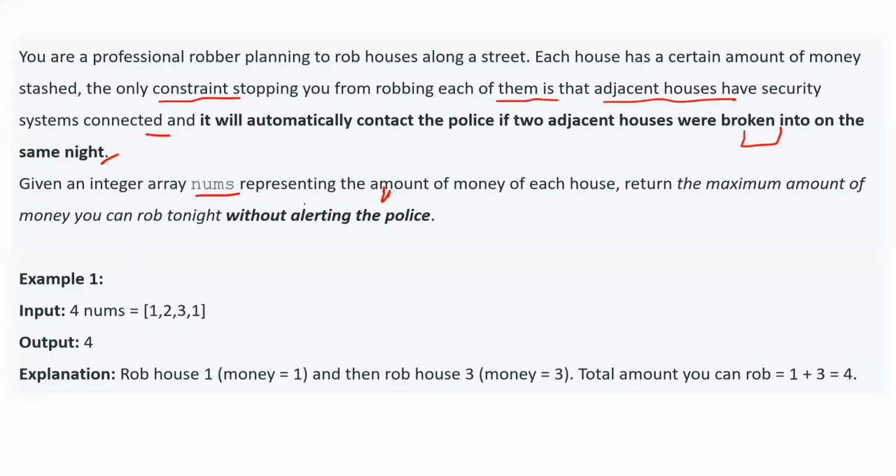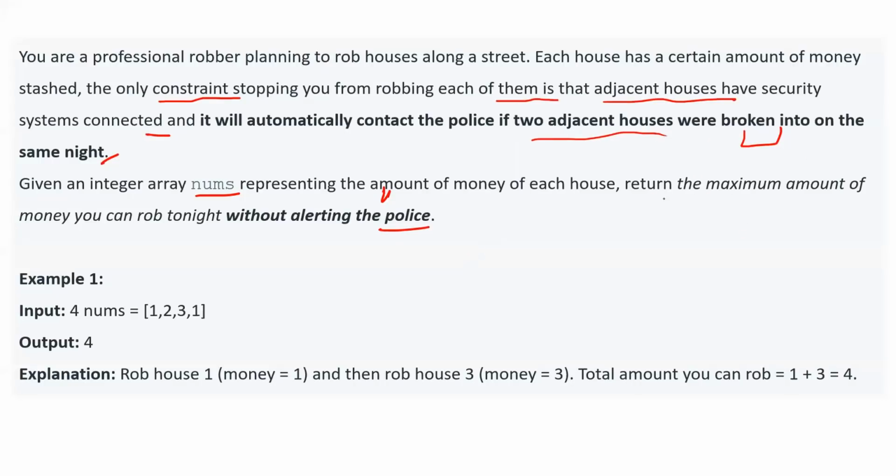An integer array nums is given to you representing the amount of money of each house. Basically, the length of the array means the number of elements present in the array, and both the length and the array elements are provided to you. These array elements represent the amount of money present in each house. You have to return the maximum amount of money that you can rob tonight without alerting the police. That is possible only if you are not robbing two adjacent houses on the same night.